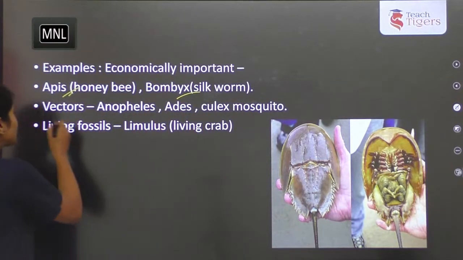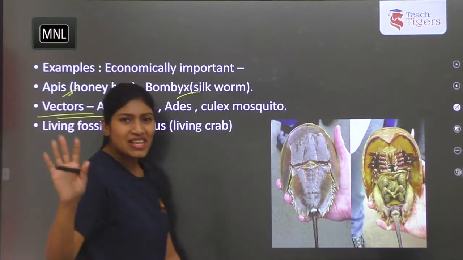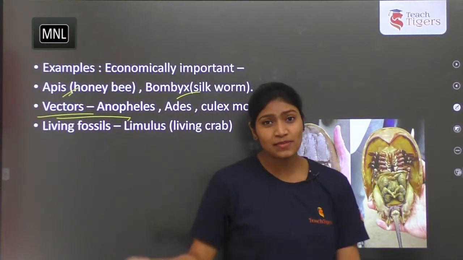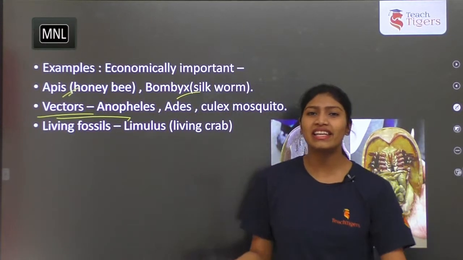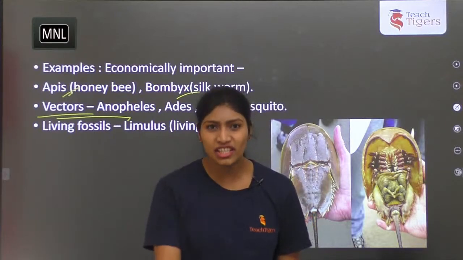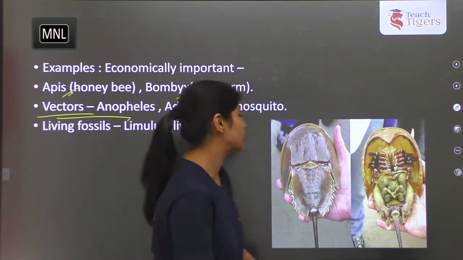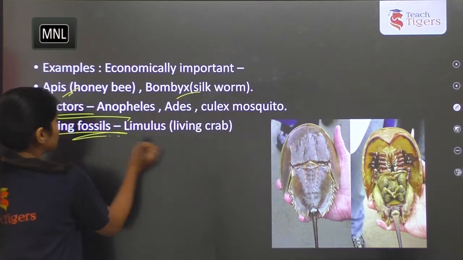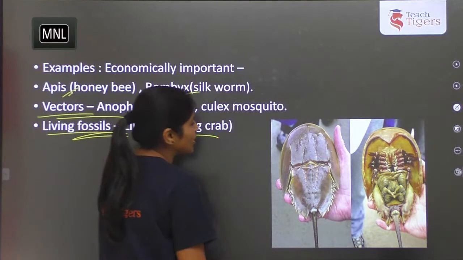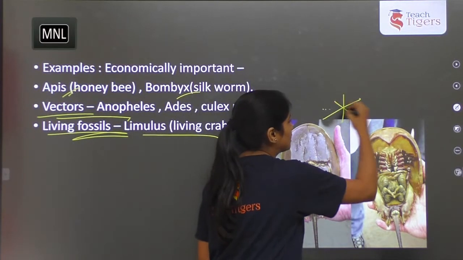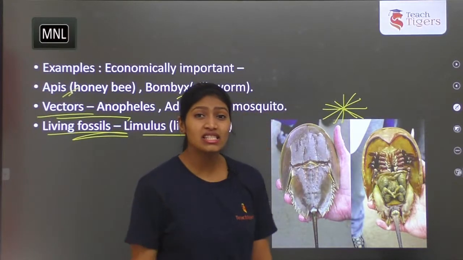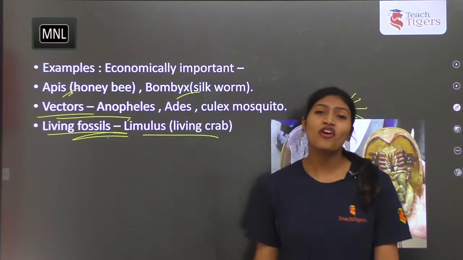And there are a few vectors which act as parasites. Mosquitoes, Culex mosquito, Aedes mosquito, dengue, chikungunya, malaria, all these are caused by mosquitoes because they act as vectors. And the living fossil, Limulus, which is called the living crab, this is also important.